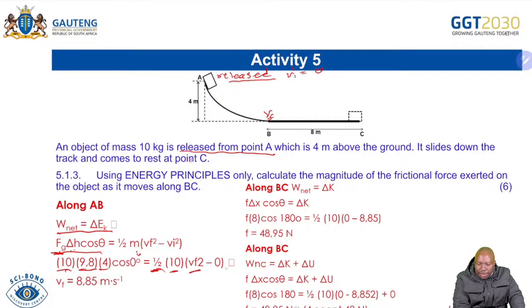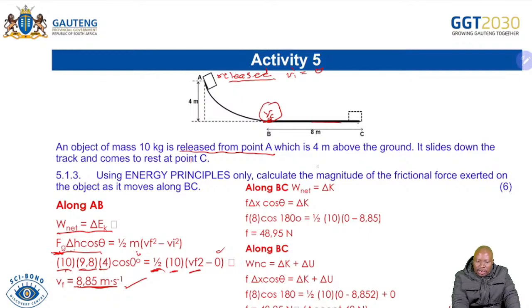Initial velocity Vi, then we knew that it was 0. Then you are able now to calculate your final velocity just here. So it started from 0. We're looking for the final velocity here. You're able to get it, and it helps you as well when you are now going to use